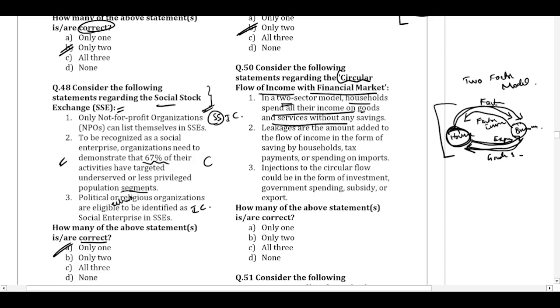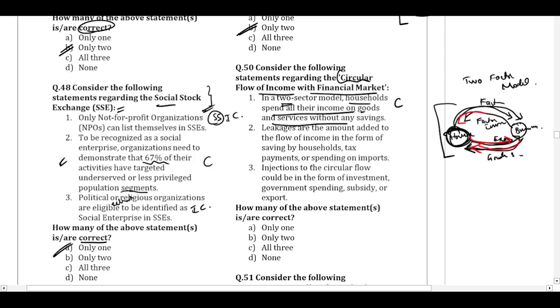And in this model, we assume that there are no savings by the household. Whatever the households get as the factor income, the entire thing they will spend as expenditure on procuring the goods and services. So statement 1 is exactly talking about that. In a two sector model, the households spend all their income on goods and services without any savings. So that is correct.